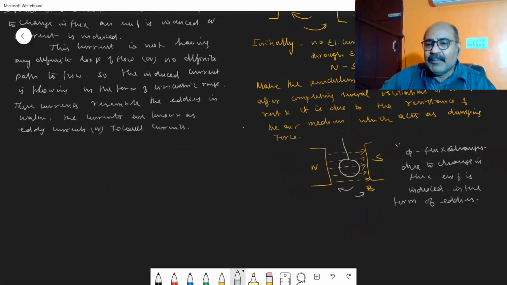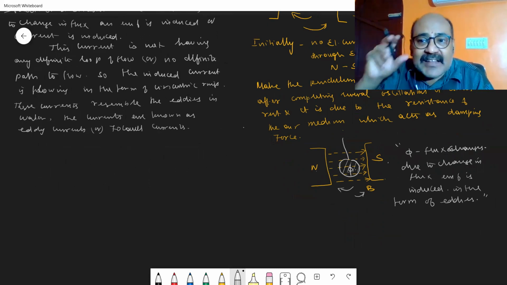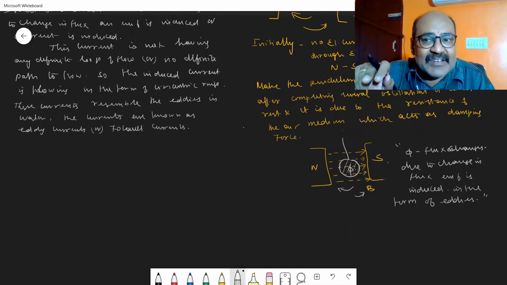See, the pendulum is oscillating in between the pole pieces of the magnet. When you supply electrical current, a strong magnetic field is developed in between the north pole and south pole. Inside that magnetic field, when this pendulum is made to swing, the flux linked with this area changes. So when the flux linked with that area changes, an EMF is induced.